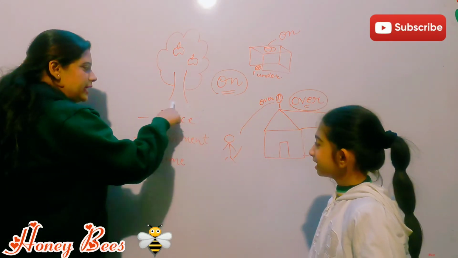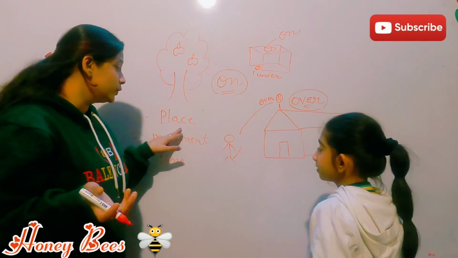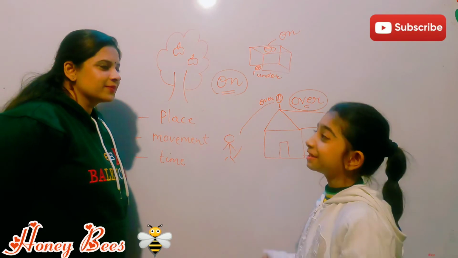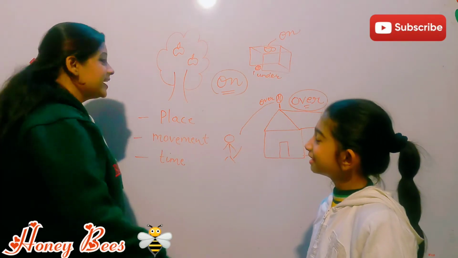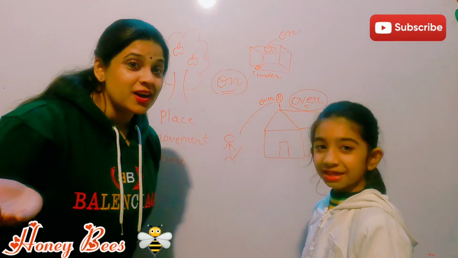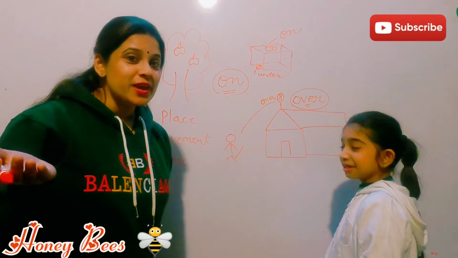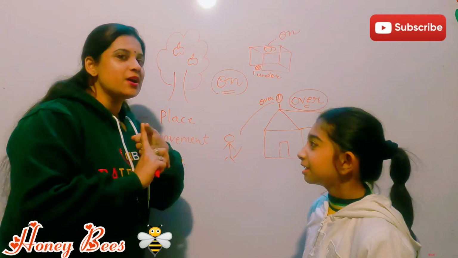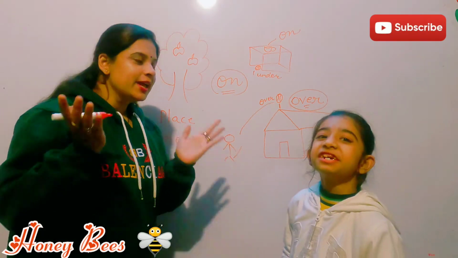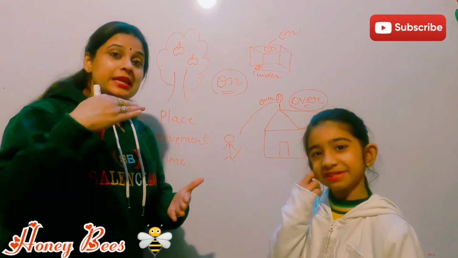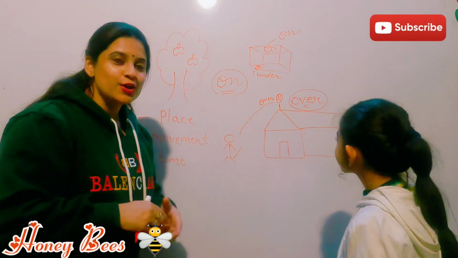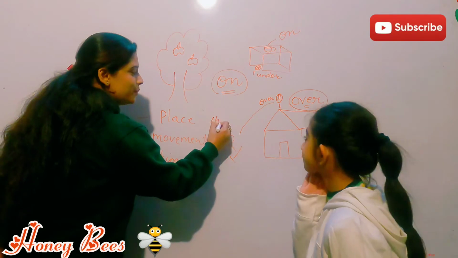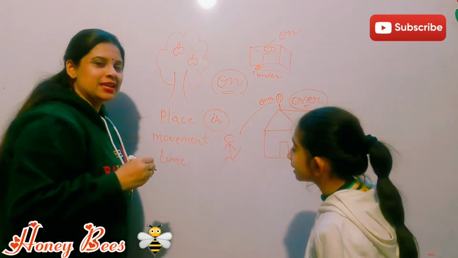Can you tell me any sentence which will tell us about the place? The Taj Mahal is in Agra. Yes, the Taj Mahal is in Agra. So where is the Taj Mahal? Taj Mahal is related to Agra in such a way that it is situated in Agra. So that is a place, Agra. There we are using the preposition in.